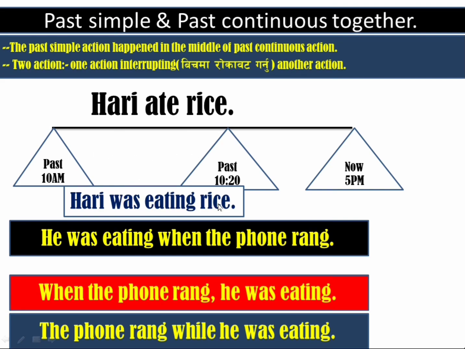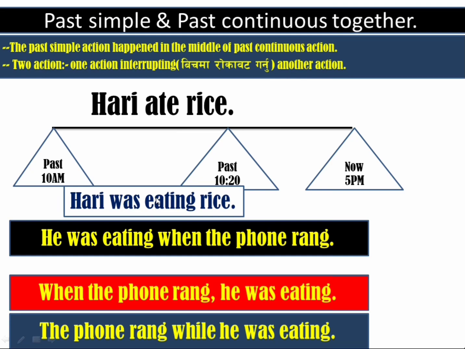Hari was eating rice. It means Hari started to eat at 10 a.m. and then he finished at 10:20. Hari was eating rice here. It is the duration of time, 10 to 10:20 a.m. Okay.